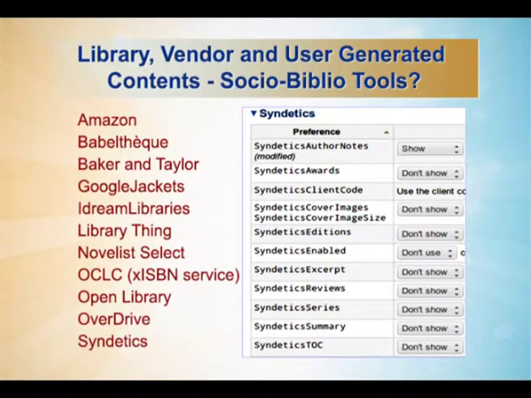For example, if you look at this particular slide, this is the interface of Koha. Koha allows all services generated from Syndetics to be used in the library OPAC. By default it will be disallowed or off, but you can easily turn on these services. The simple thing is that you need to register with the service, that is Syndetics. They will give you an API key, and that API key you have to paste inside Koha. So on the basis of that API key, your library OPAC will be connected directly to Syndetics.